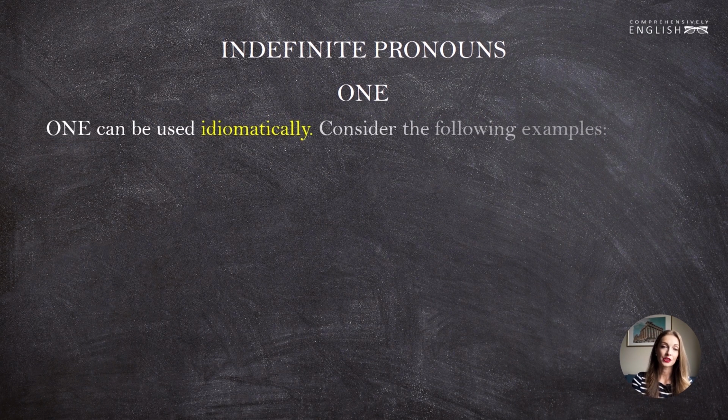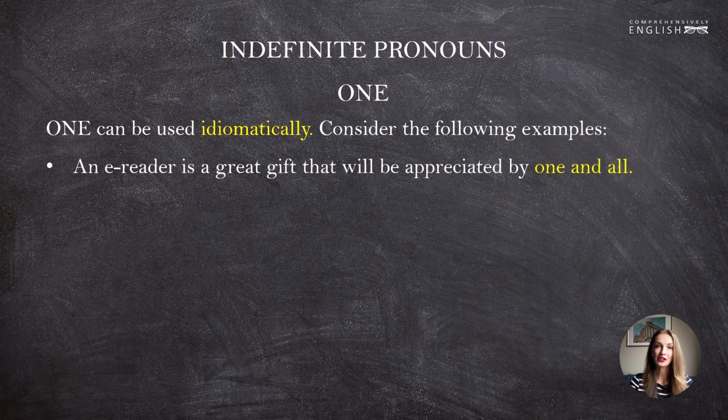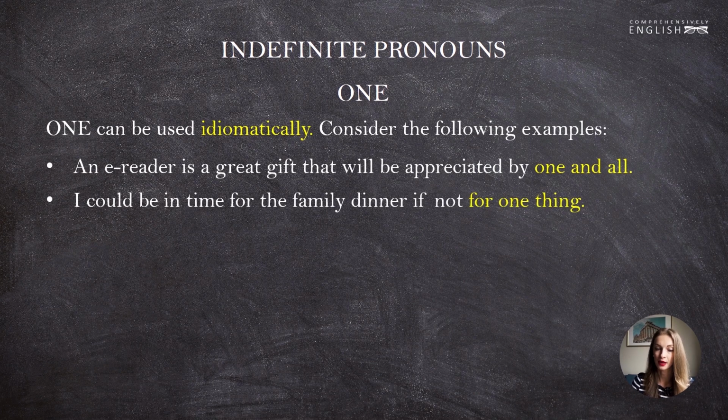Now, one is often used idiomatically. Let's see some examples. An e-reader is a great gift that will be appreciated by one and all. The expression one and all means everybody. Everybody will like it. I could be in time for the family dinner if not for one thing. The expression for one thing means for one reason.